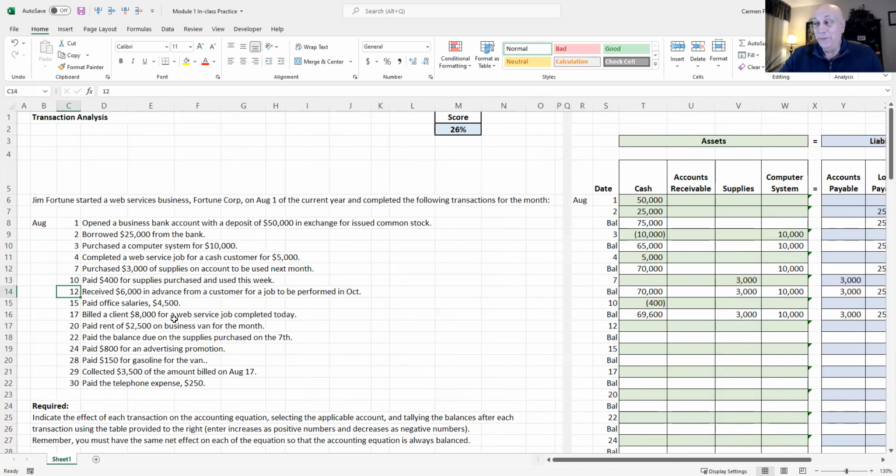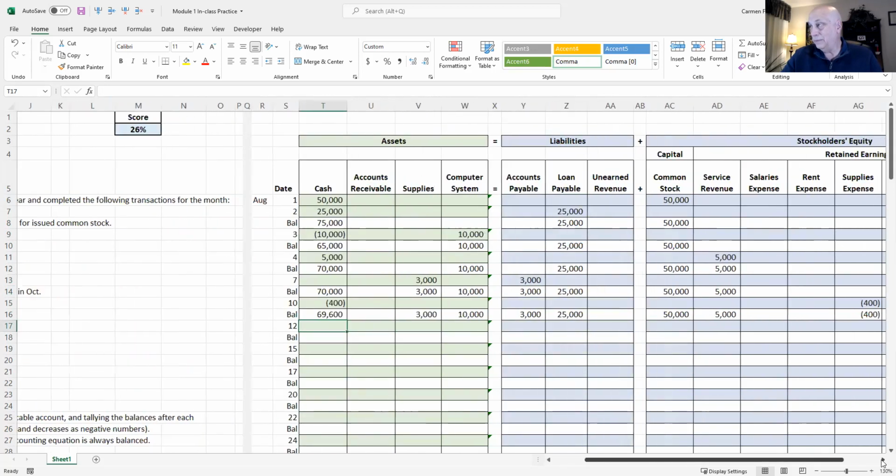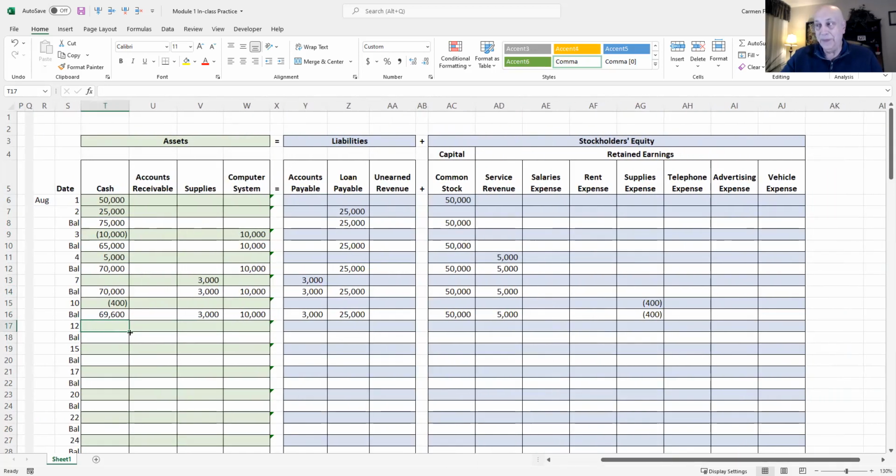Okay. So received $6,000 as opposed to paid. Paid means cash going out. Received $6,000 means cash is coming in. So we're going to go back over here to our spreadsheet. Cash coming in, $6,000. Okay.